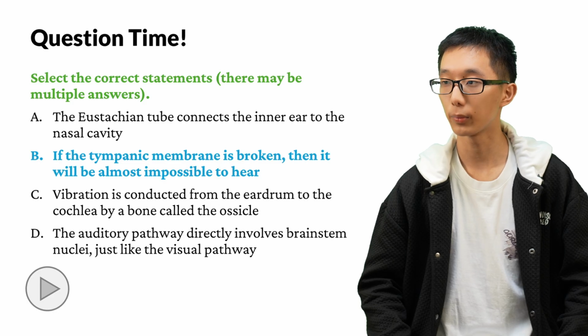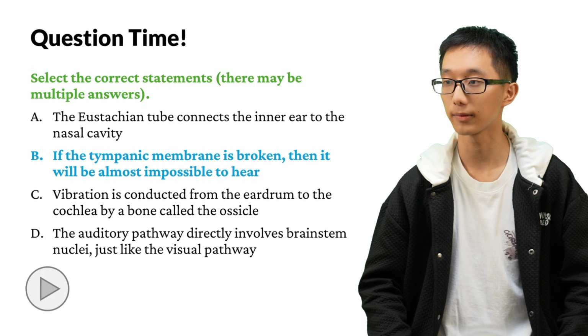For C, vibration is conducted from the eardrum to the cochlea by 3 bones called the ossicles. They are, in the order of conduction, the malleus, the incus, and the stapes. And for D, the auditory pathway does directly involve brainstem nuclei, but the visual system doesn't. Therefore, this statement is false.